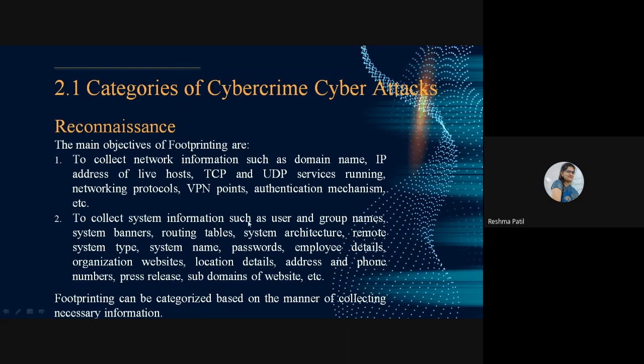Also to collect system information such as user and group names, system banners, routing table, system architecture, remote system type, system name, passwords, employee details, organization websites, location details, address and phone numbers, press releases, subdomains of the website, etc. This information is collected by the attacker or criminal. Passively, they are collecting all this information about the organization. After that, they will analyze it and try to attack the system.